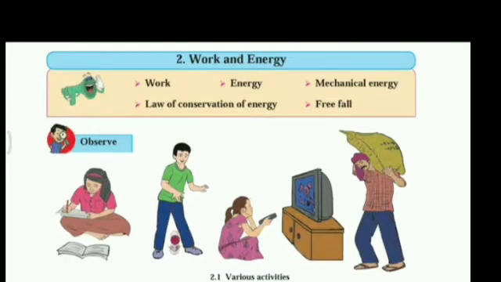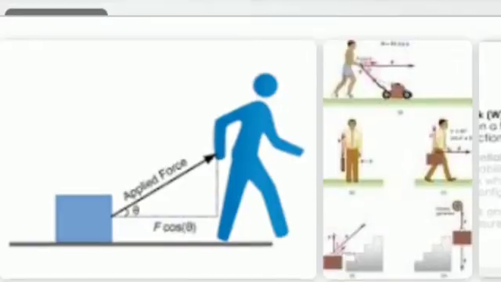Now observe this picture. Various activities are shown in this picture. In which of the pictures has work been done? Generally, any mental or physical activity is referred to as work. When we walk or run, the energy in our body is used to do necessary work. We say that a girl who is studying is working or performing a work, but that is a mental work. In physics, we deal with physical work. Work has a special meaning in physics.